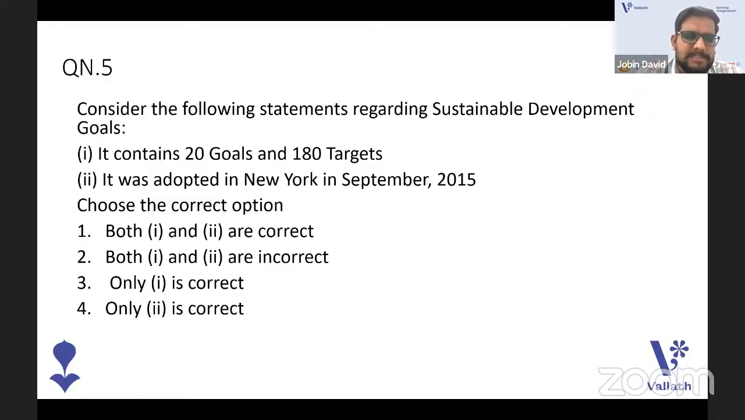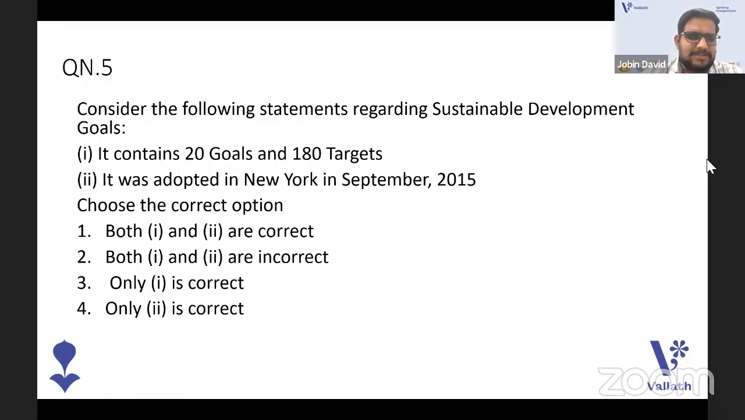Is it 4? That means you are telling that 2 is correct. If 2 is correct, what will be 1? Does it contain 20 goals and 180 targets? You are saying that it is wrong. So what is the number of goals and targets? Can you just say? You said it is wrong, so 20 goals and 180 targets is wrong. Then what is the correct number that SDG has?